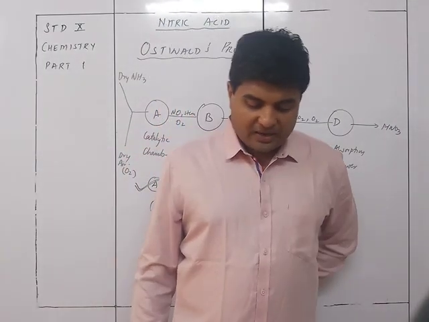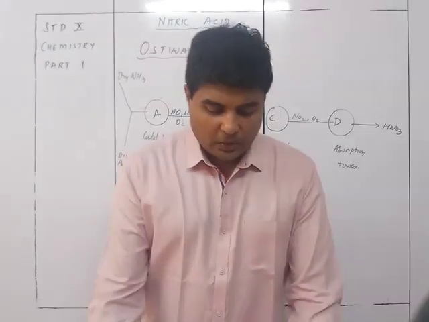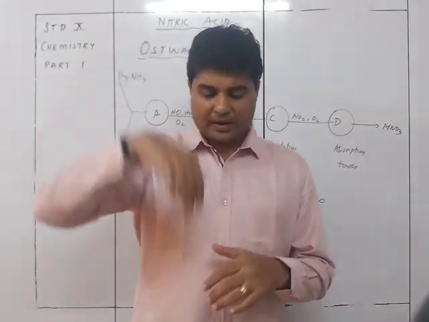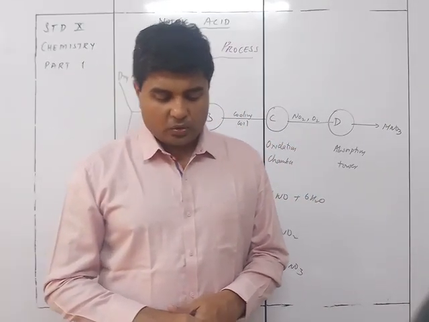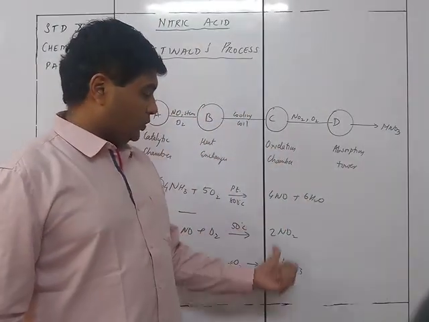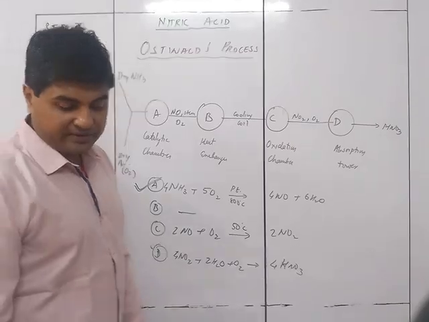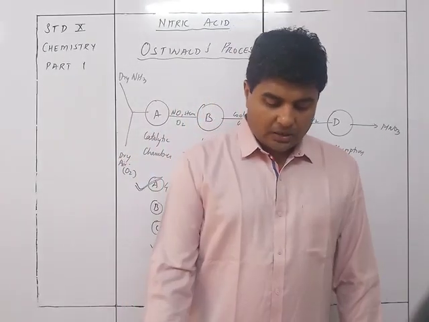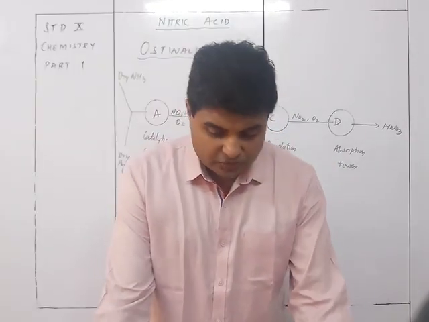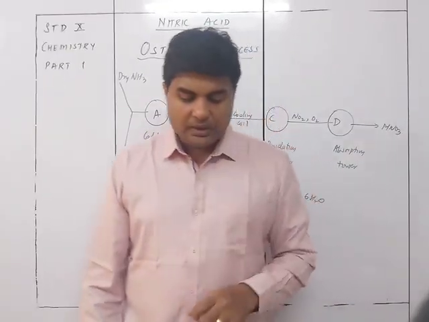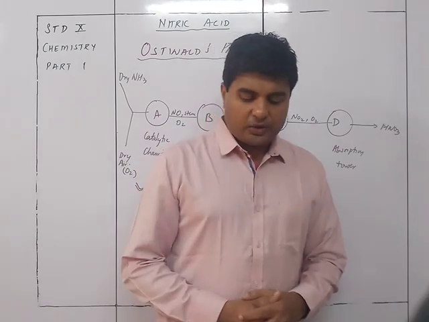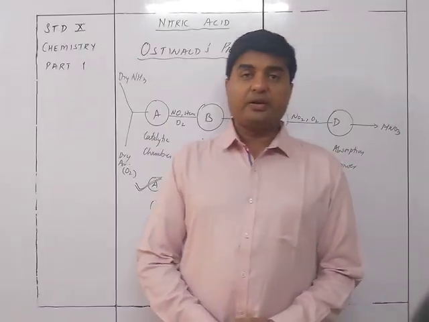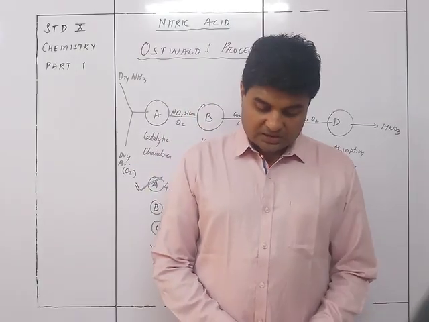And finally is the absorption, wherein you have a steel tower where quartz stones are present, from which water sprinkles down, and NO2 reacts with H2O plus O2 to give you HNO3. Quartz is used since it is acid resistant. The quartz is packed in layers. It slows down the movement of the gaseous NO2 entering from below and initiates better solvation of nitrogen dioxide in water. So that's about the quartz part.